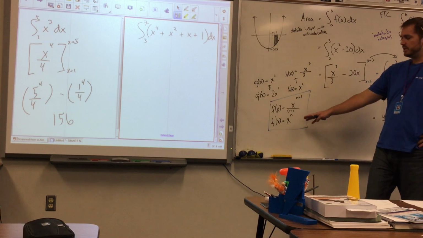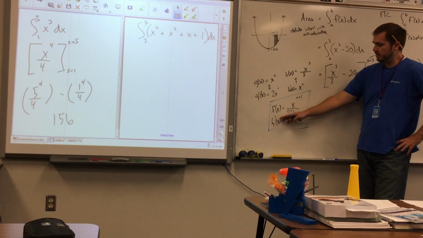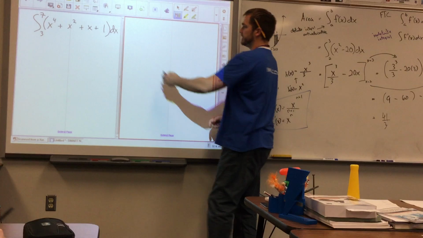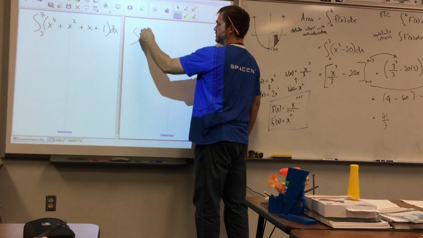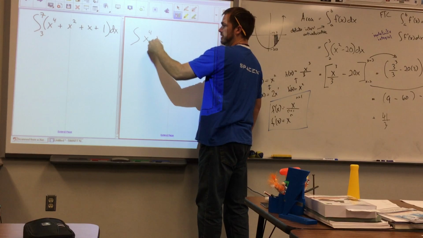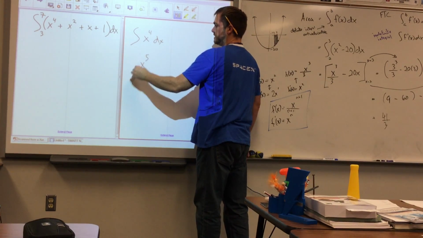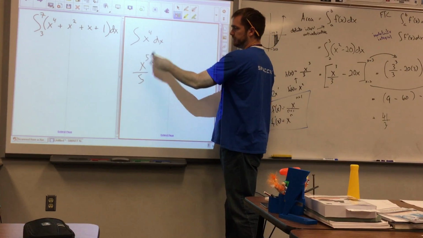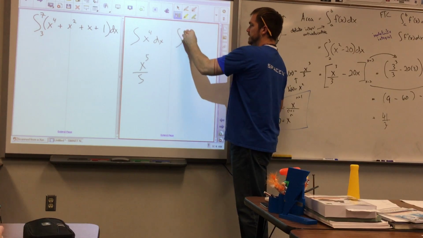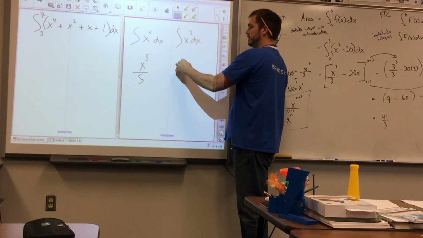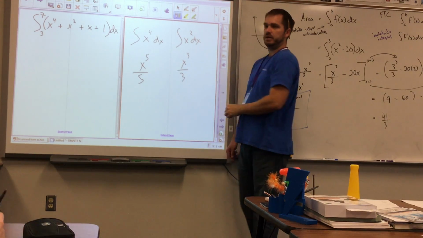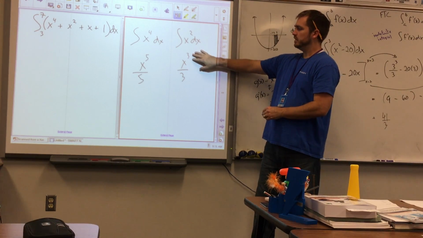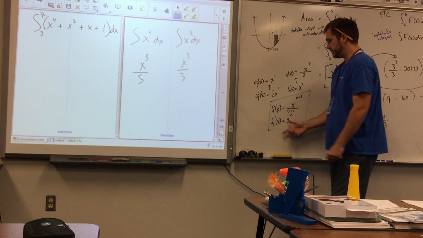Okay. Well, I want you to look at what's going on here. So, the integral, just looking at x to the 4th all by itself, is going to be x to the 5th over 5. I would put a plus c, but I'm just doing some basic stuff. The integral or the antiderivative of x squared would be x cubed over 3. Alright? So what I'm doing is I'm applying this formula.